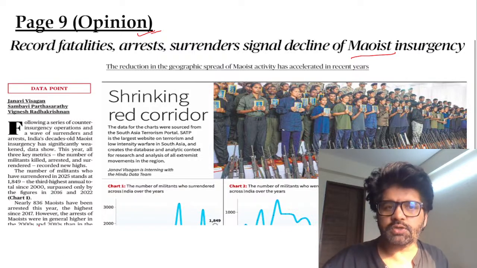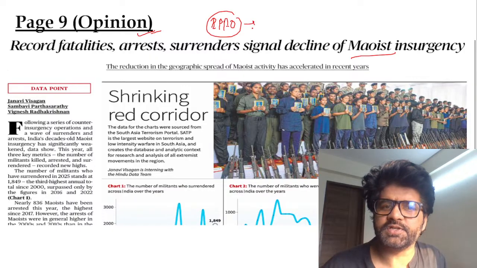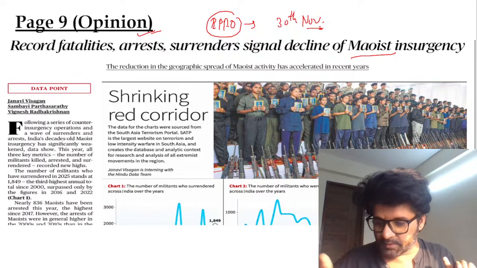At the same time, do tell me who among you is preparing for EPFO? Anybody preparing for UPSC EPFO, which is scheduled on 30th November? If you are, write in the comment section.